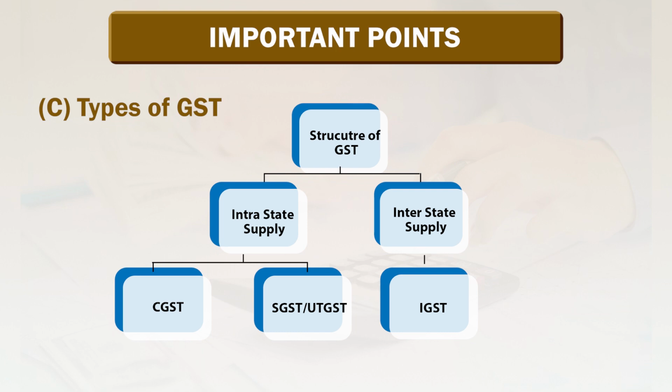Interstate supply means supply between two states, for example Gujarat state and Maharashtra state. Now, in intrastate supply there are again types of GST: CGST, SGST and UTGST. In interstate supply, there will be IGST.